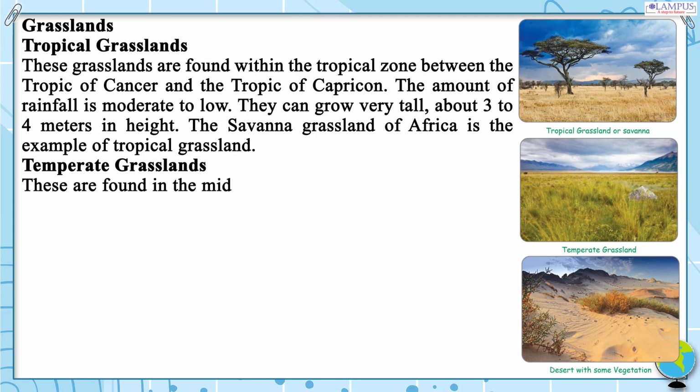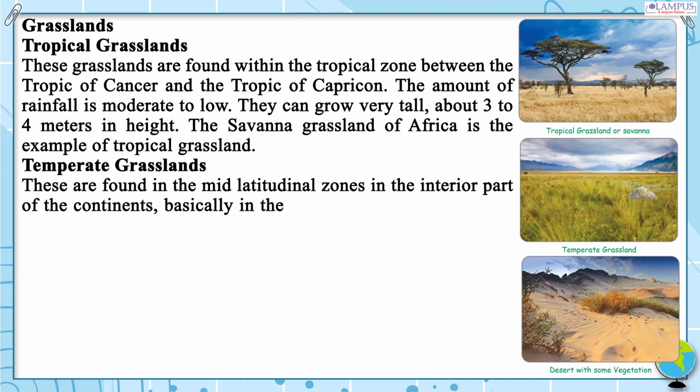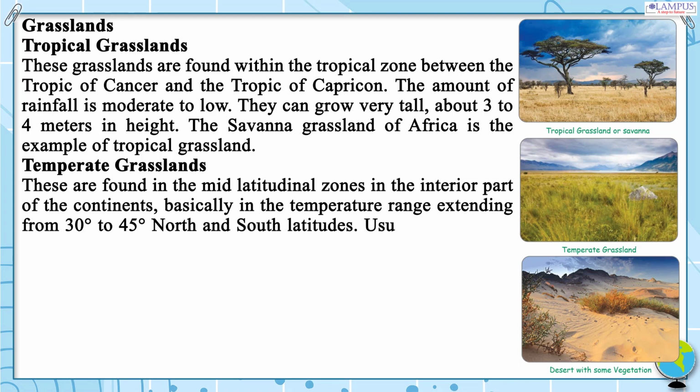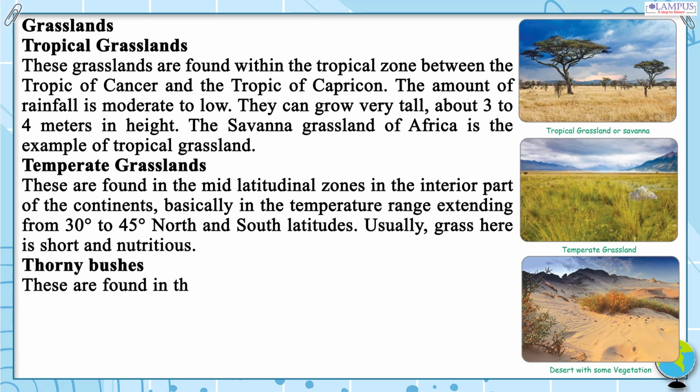Temperate grasslands. These are found in the mid-latitudinal zones in the interior part of the continents, basically in the temperature range extending from 30 degrees to 45 degrees north and south latitudes. Usually, grass here is short and nutritious.